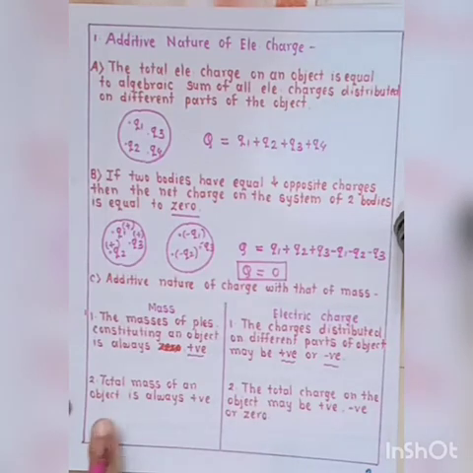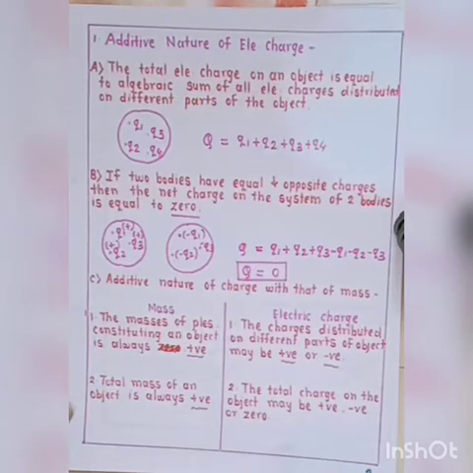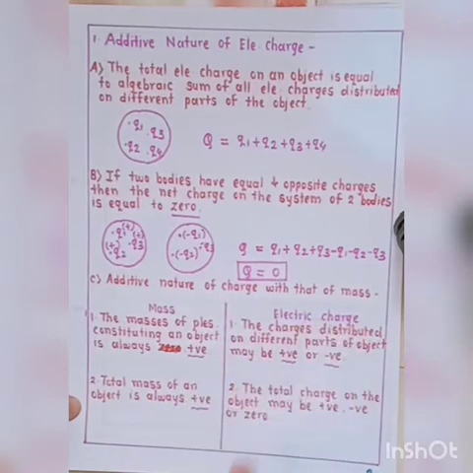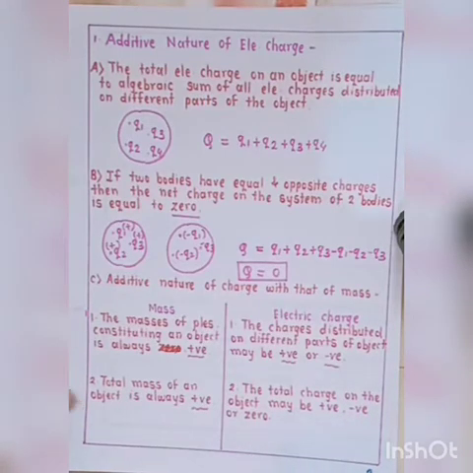Now second point in mass, total mass of an object is always positive. If we add the masses of many objects, then the total mass is always positive. But in electric charge, the total charge on the object may be positive, negative or 0.